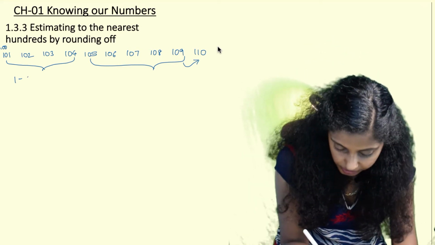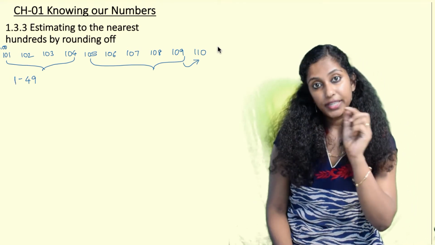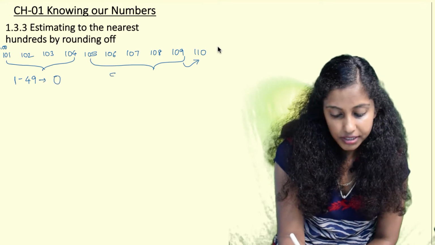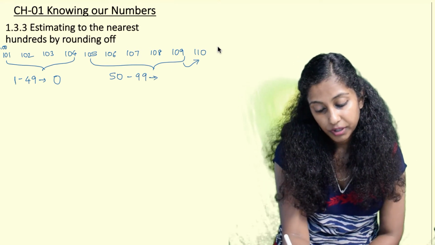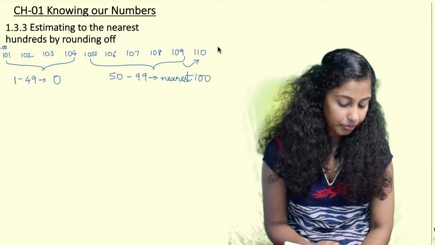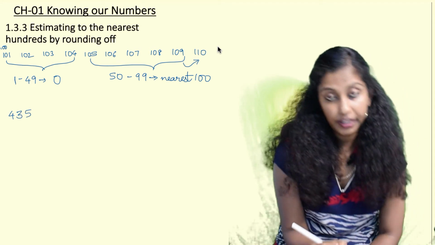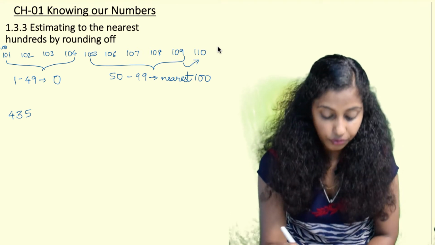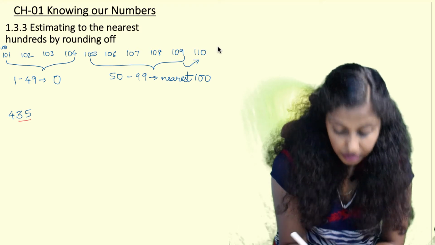If we see any number from 1 to 49 in the units and tens place, then it will be rounded off to the nearest 0, whereas if we see something in the range of 50 to 99, this will be rounded off to the nearest hundreds. Let us see a few examples. For example, if the number given is 435 and they ask us to round off to the nearest hundreds, then what we have to do is check the tens and units.